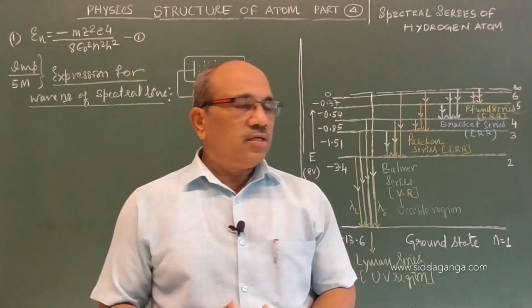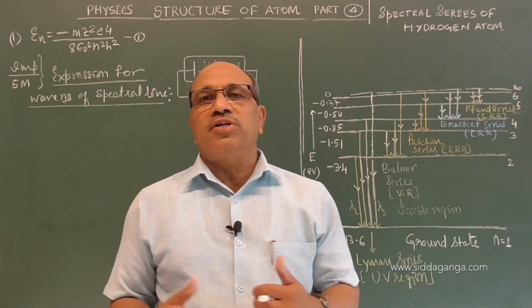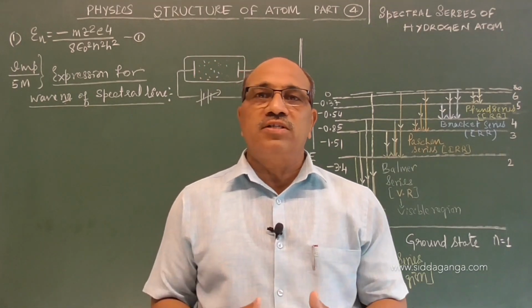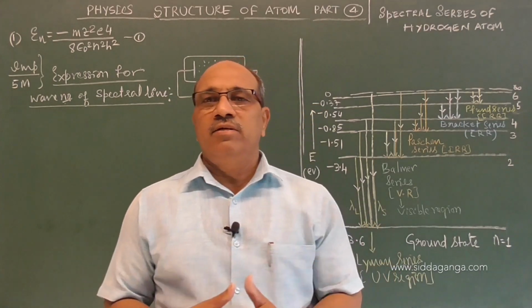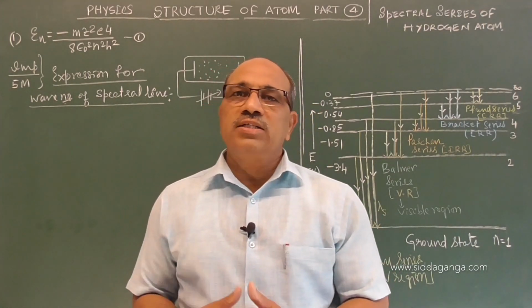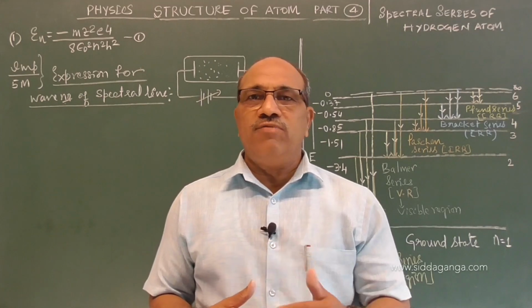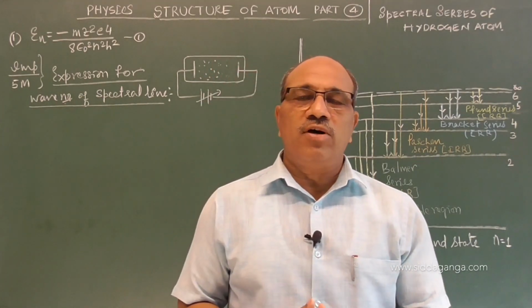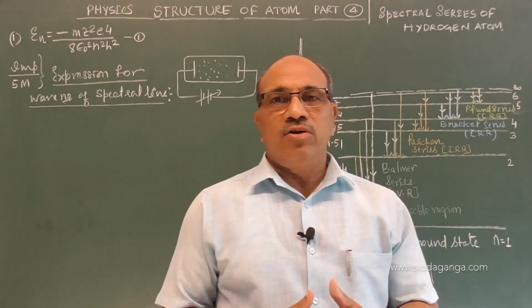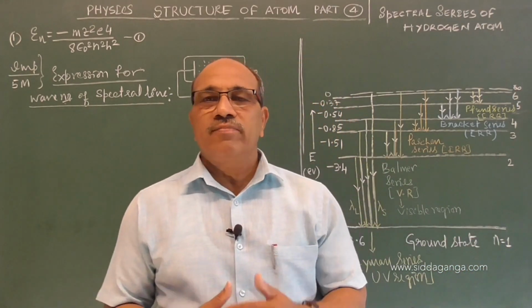But today this video contains two important facts. Most of the questions, for the board exam and also for the entrance, rely on them. One is obtaining the expression for the wave number, frequency or wavelength of the radiation emitted, not the frequency of the electron in the orbit.